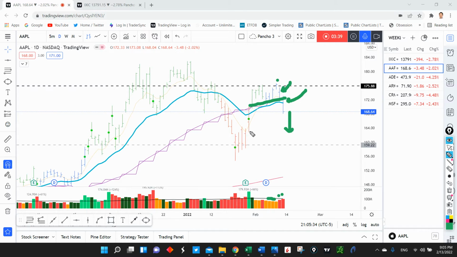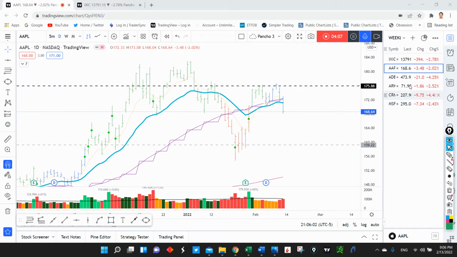My expectation is that Apple is at least going to test this low, and perhaps we are going to fill this gap right here from earnings, and perhaps come all the way to 159. The way you can trade Apple right here is to use a daily close above this level as your stop, and target a move down here, always keeping a really tight stop and looking for a high reward to the downside.